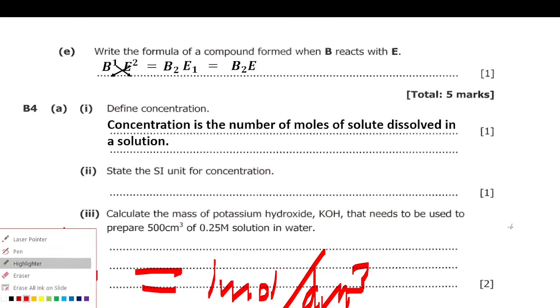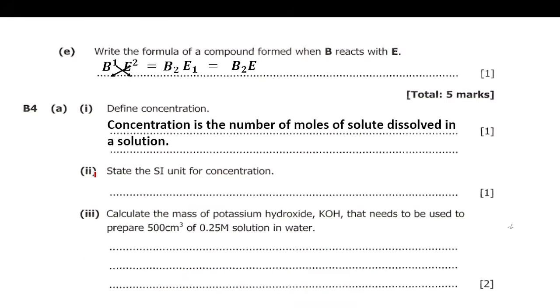Then they're saying to state the SI unit for concentration. So it is mole per cubic decimeter.